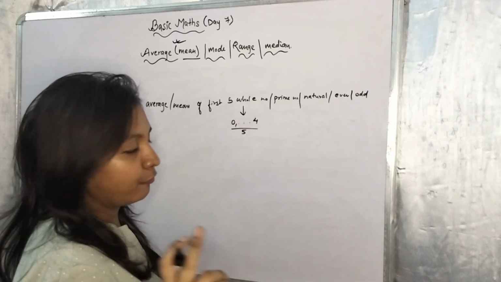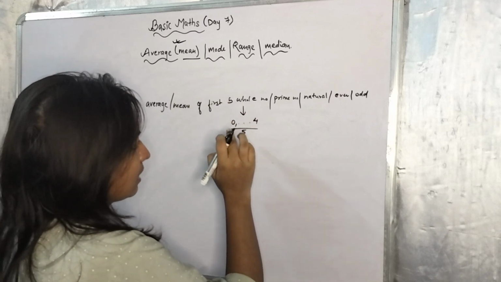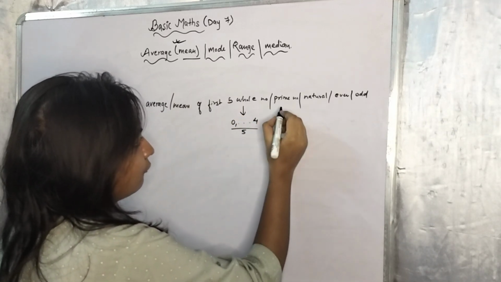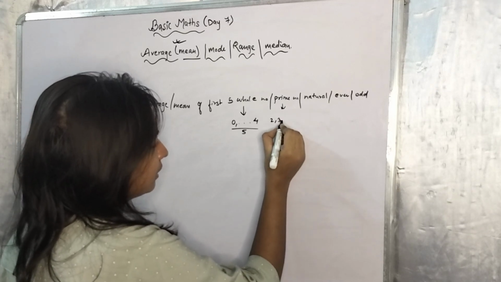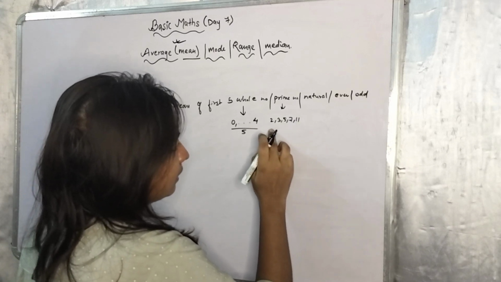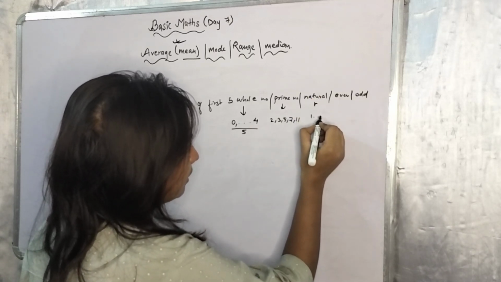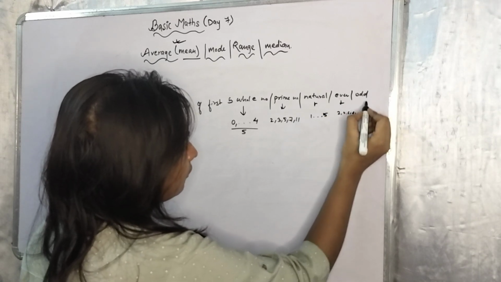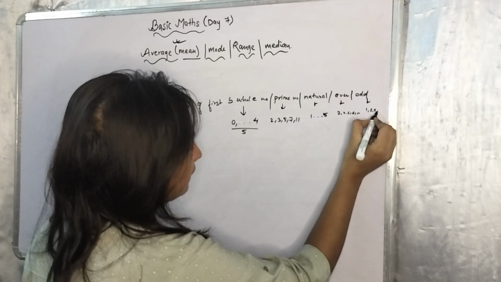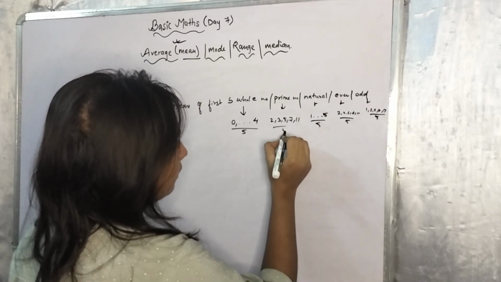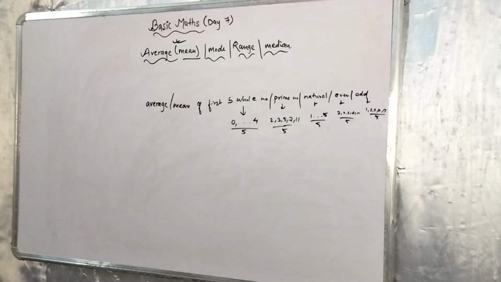For prime numbers you will add 2, 3, 5, 7, 11, add this up and divide by 5. For natural numbers, 1 till 5. For even numbers 2, 4, 6, 8, 10. For odd numbers 1, 3, 5, 7, 9, and divide by 5 each time. So this is how we do this type of question.